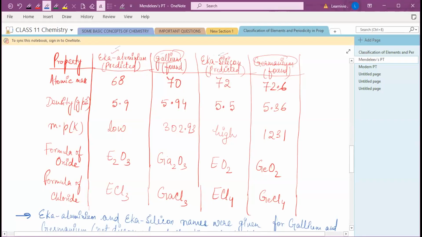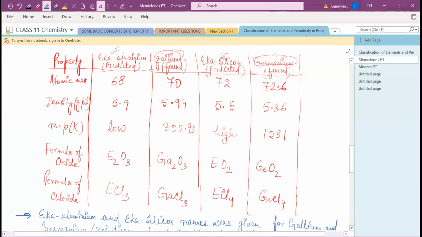Why did he leave a gap? So that when they were discovered, they could be put at that place. So he called gallium Eka aluminium and germanium Eka silicon.